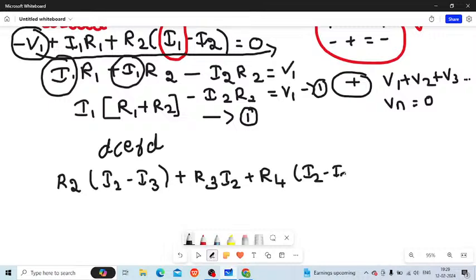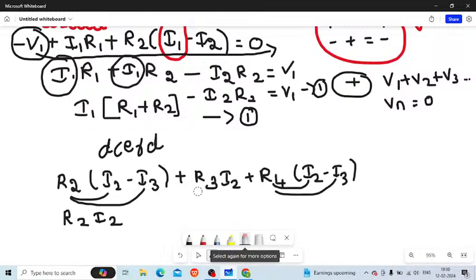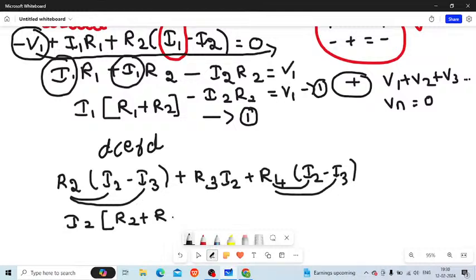So now if I simplify this, I can directly write it as R2 I2, minus R2 I3, and here it is minus R4 I3 and here it is R4 I2. And here it is R3 I2 as you can see here. So what I can do, I can directly write it as I2 into R2 plus R3 plus R4.